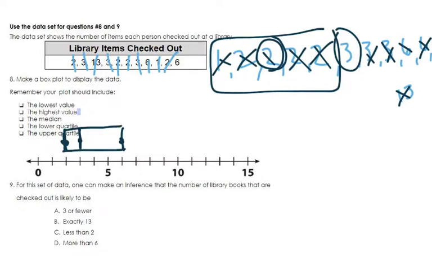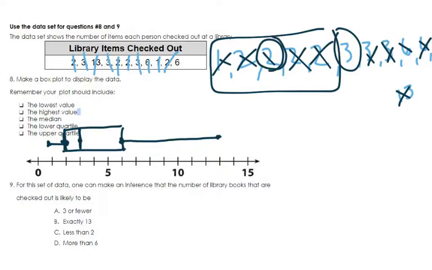And then for my whiskers, remember that they are the lowest number, which is that 1 that I just mentioned that I wanted to wait for. And my highest number, which is 13, which is obviously an outlier, right? But you see how that long whisker is out there, which shows you what an outlier can do to your data, okay? So that is what your box plot should look like.